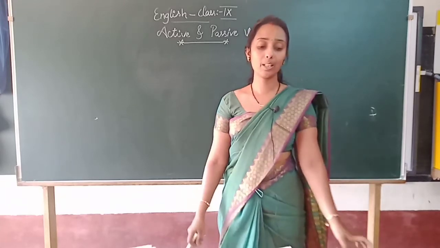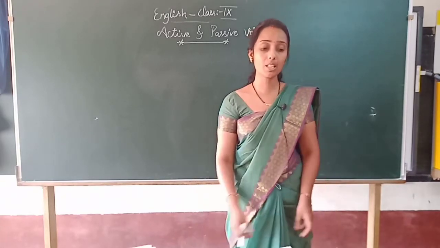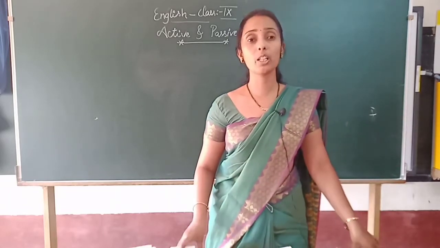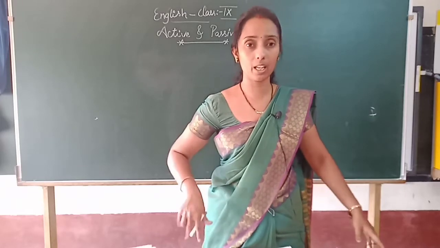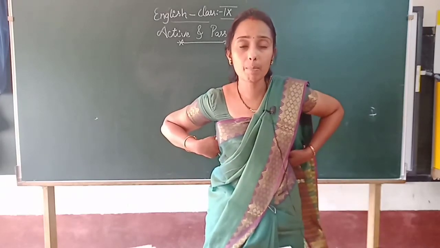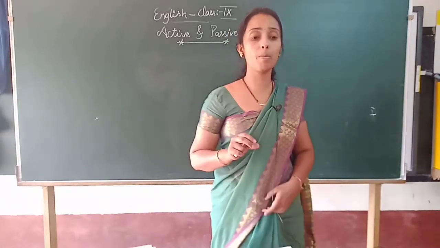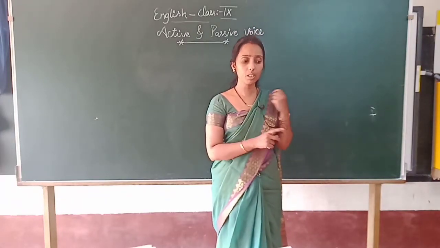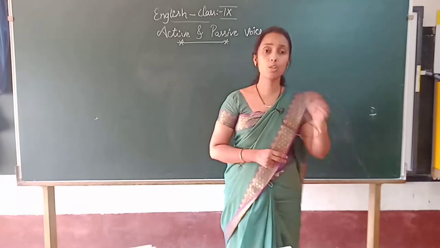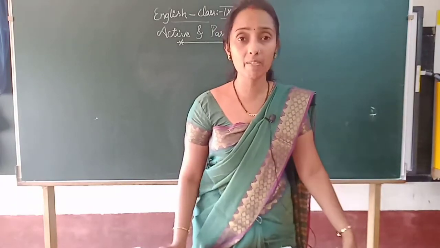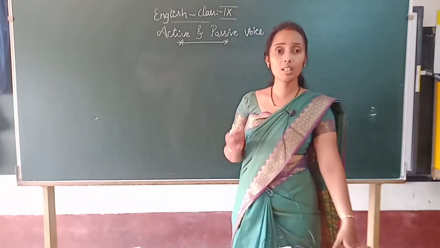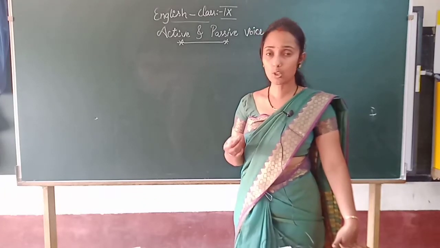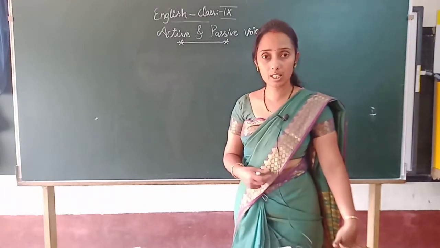So what is active voice here? You learned, as I told you, that in a sentence a minimum of 3 words should be there, right children? In a sentence a minimum of 3 words should be there to make a meaningful sentence. That is a sentence. So why should it be 3 words? Because having 3 words in a sentence will make it a meaningful sentence. So which are the 3 words in a sentence?